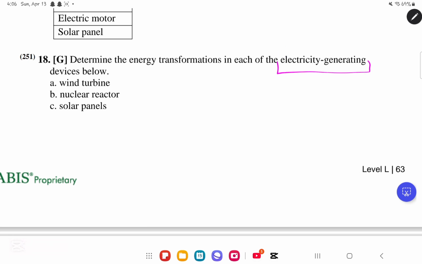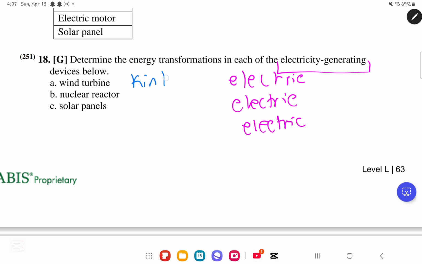So these are electricity generating devices. So this is a hint then that the energy being produced is electric energy. So we can just put for all of them that electric energy is being produced. Okay, for the first one, we have a wind turbine. A wind turbine will use the kinetic energy in its motion, and it will transform it into its electrical energy. The nuclear reactor will use nuclear energy, and it will transform it into electric energy. Solar panels will use solar energy, and it will transform it into what?